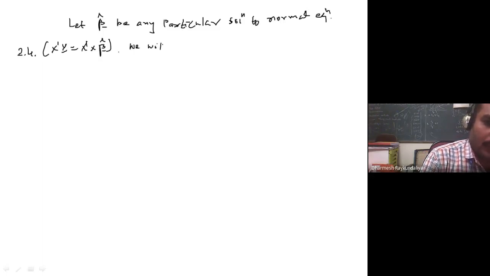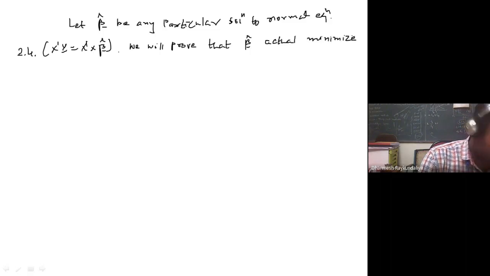We will prove that beta cap actually minimizes the sum of squares of elements of E.